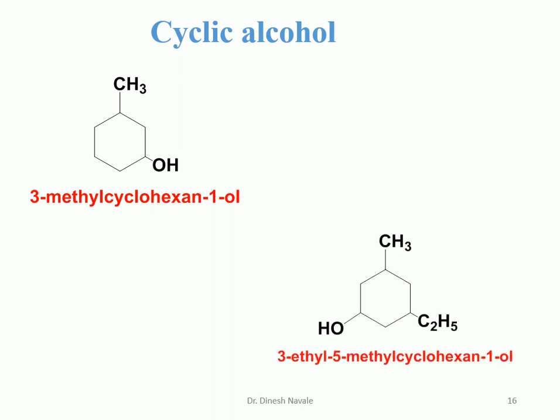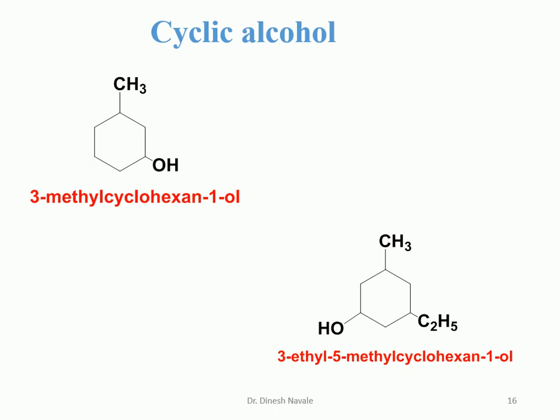Now for the next system, we have to give the numbering with OH as 1. So the next substituent is at carbon 3, whether you go clockwise or anti-clockwise. So in this case, we have to see which is going to be first by alphabetical order as well as the bulky substituent.